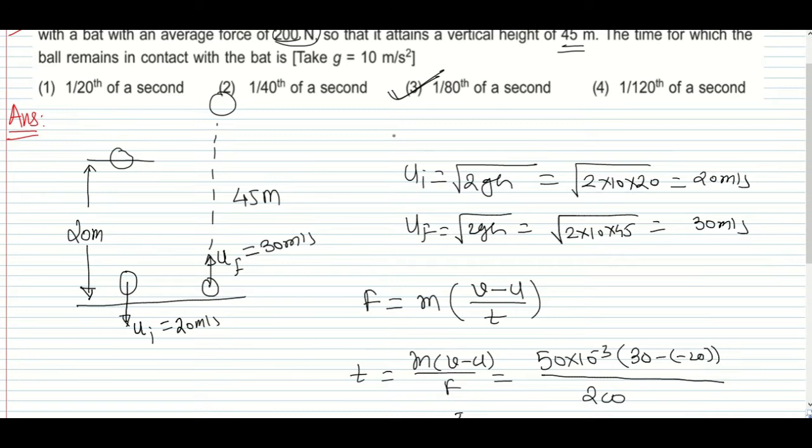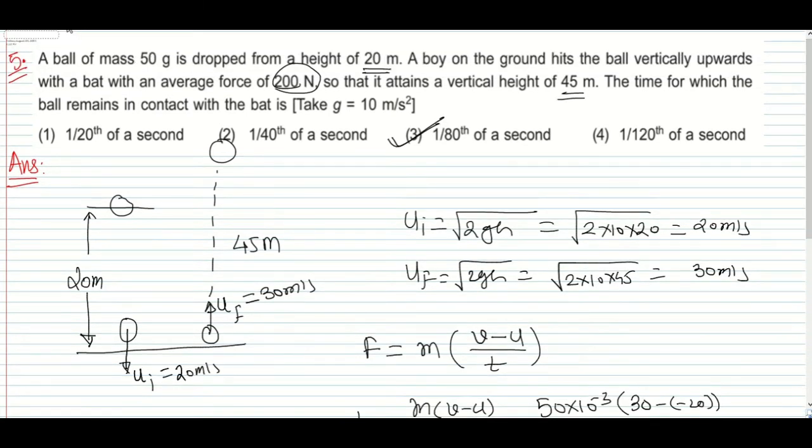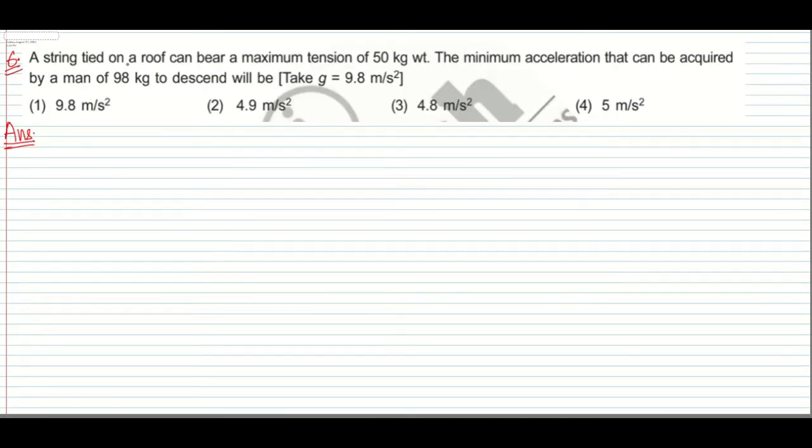So that is option 3. I hope this is clear. Likewise you have to solve the questions. So the next question, the 6th question. A string tied on a roof can bear a maximum tension of 50 kg weight. Maximum tension of 50 kg weight indicates the maximum tension it can bear is 50 into 9.8 Newton. The minimum acceleration that can be acquired by a man of 98 kg to descend will be.